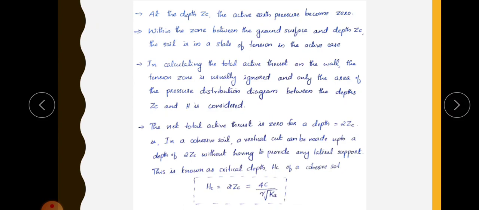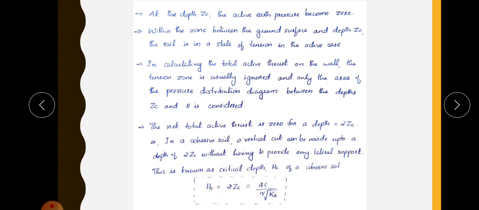Okay, so in a cohesive soil, a vertical cut can be made up to a depth of 2 times Zc without having to provide any lateral support, since at that portion, that is at a depth of 2 times Zc, the total active thrust is 0. That is, it can stand by itself. So this depth is known as critical depth Hc of a cohesive soil. So critical depth Hc is equal to 2 times Zc.